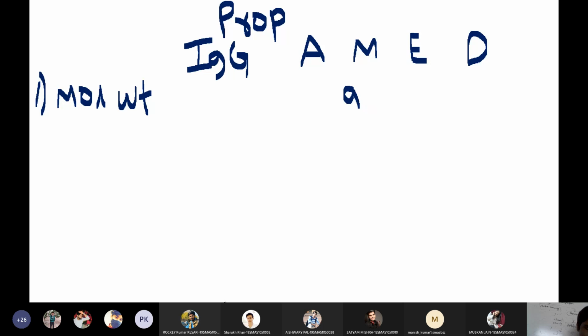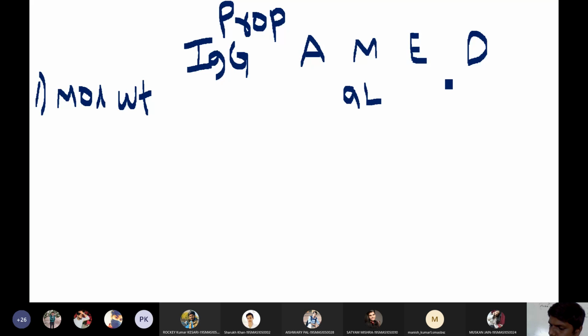So the molecular weight will be 9 lakhs for the IgM. IgM is the largest antibody among the 5 types. So the largest antibody is IgM with 9 lakhs. Then, what is the second largest antibody? IgE looks very big, but I'm not sure.